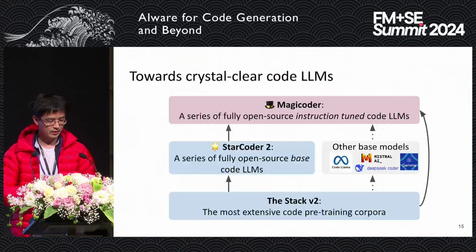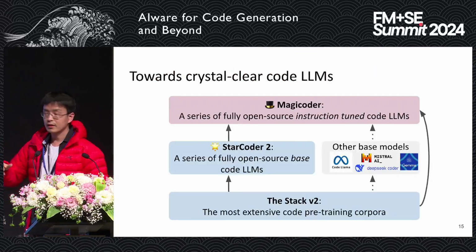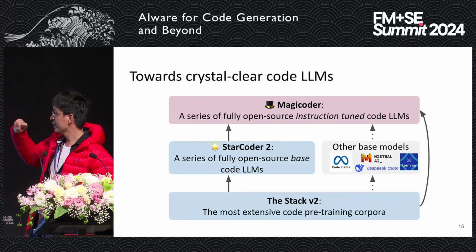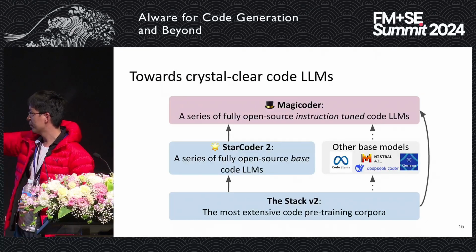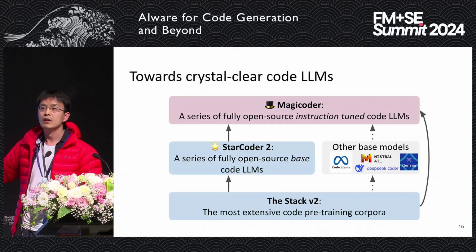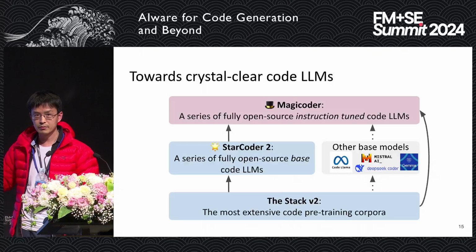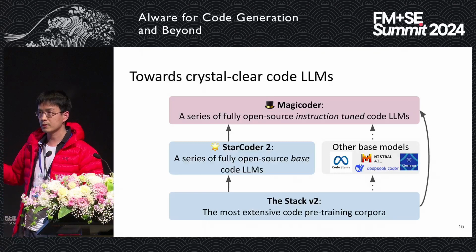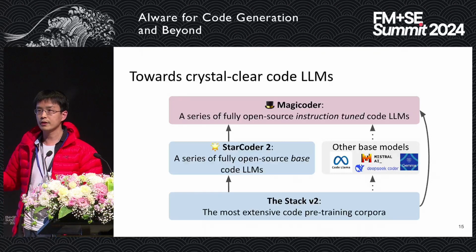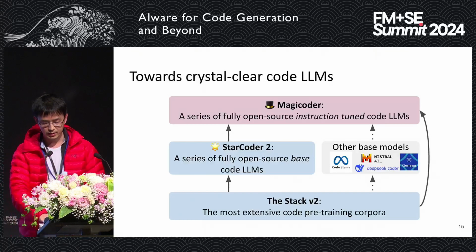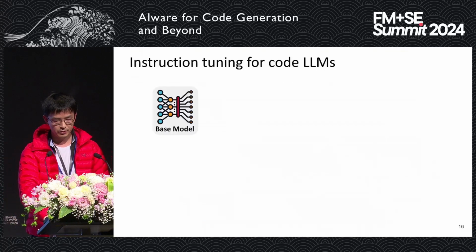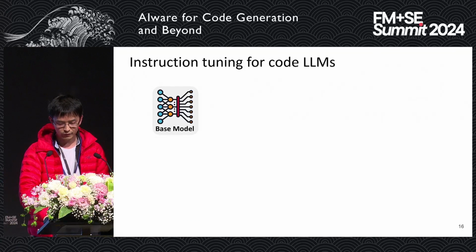And okay, so basically, this is the last part. I'll go quickly with this. StarCoder2 is the best base model, and we can also perform instruction tuning on those models. So we also propose Magicoder2, which is fully open source instruction tuning for code. Basically, the idea is very simple. This is instruction tuning, and I'll go very fast with it.